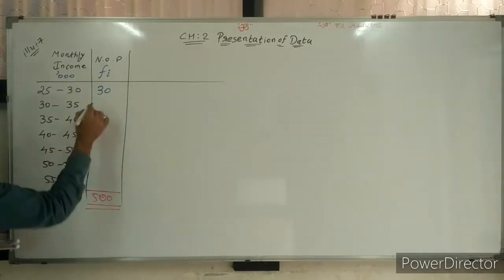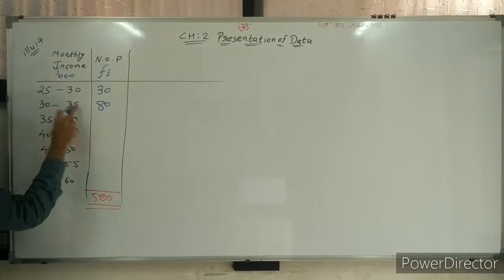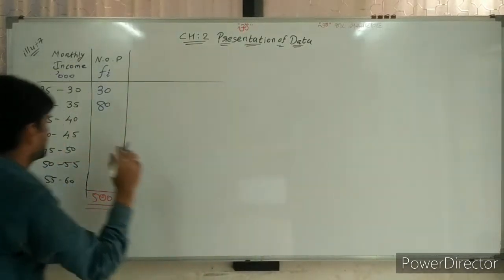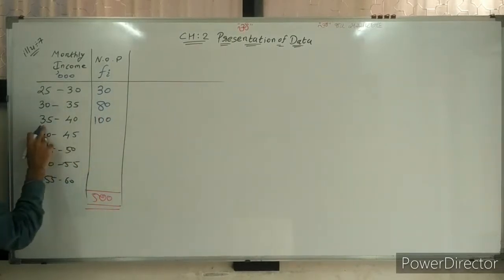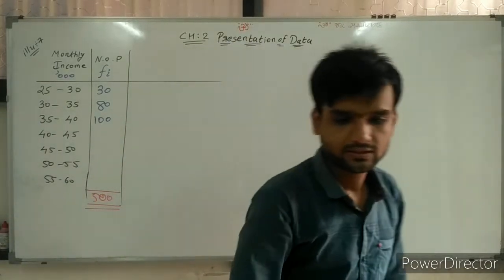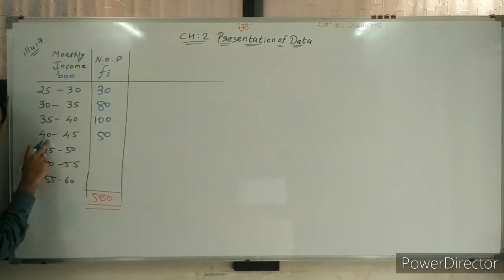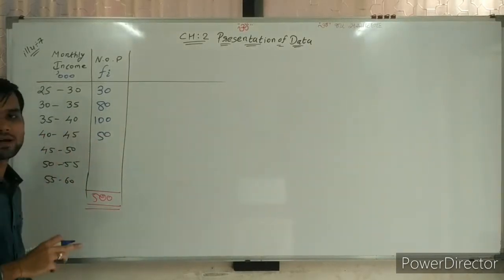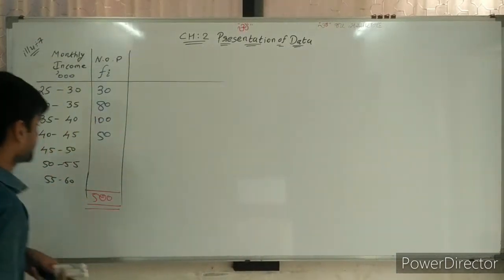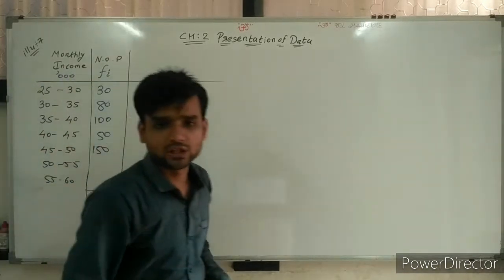Now 80 persons receive salary from 30,000 to 35,000 rupees. 100 persons get 35,000 to 40,000 rupees. 50 persons receive from 40,000 to 45,000 rupees. 150 persons receive 45 to 50,000 rupees.